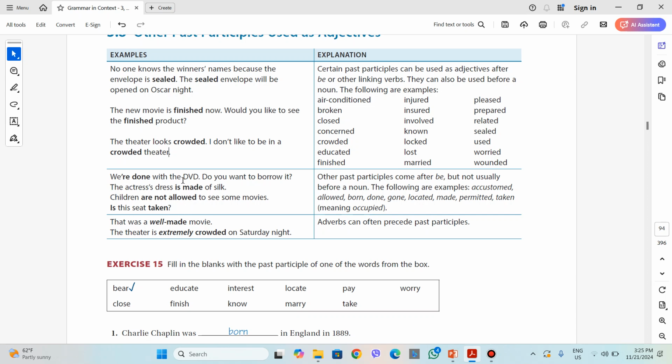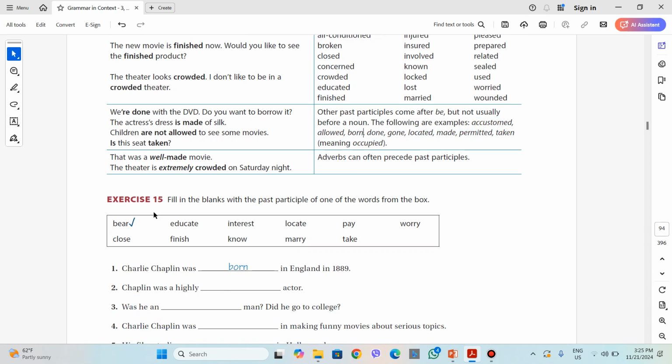We're done with the DVD. We cannot use done before a noun, for example. It's only used after verb to be. The actress's dress is made of silk. You don't say the actress's made dress is of silk or anything like that. And extra examples of those verbs are also given here.